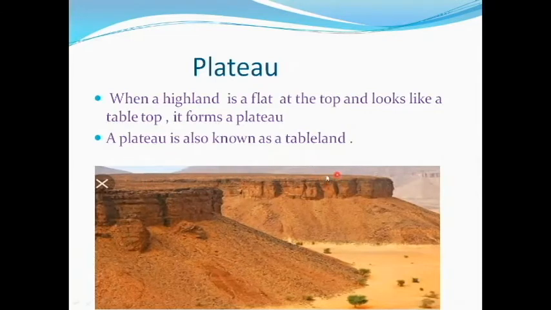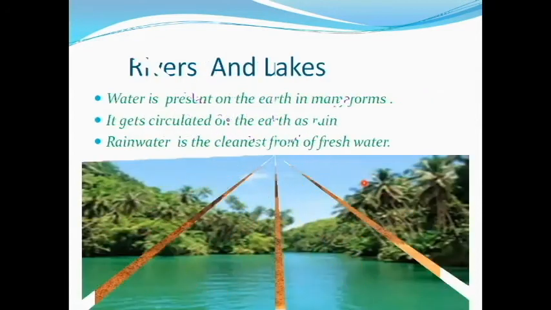Can you observe? Can you look at a table? How it is the same. So it forms a plateau. It is known as a tableland. When highland is flat at the top and looks like a tabletop, it is called a plateau. The plateau is also known as a tableland.